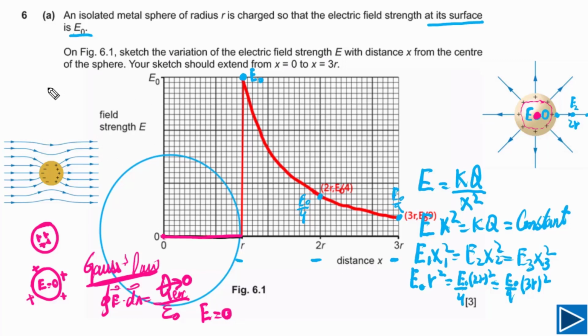Let's try to understand what will happen when we place a neutral metal sphere inside an external electric field. As you can see here, when we place this metal sphere inside electric field, electrons will be attracted in direction opposite to the electric field. So you can see here this side becomes more negative and this side becomes more positive because this has less number of electrons.